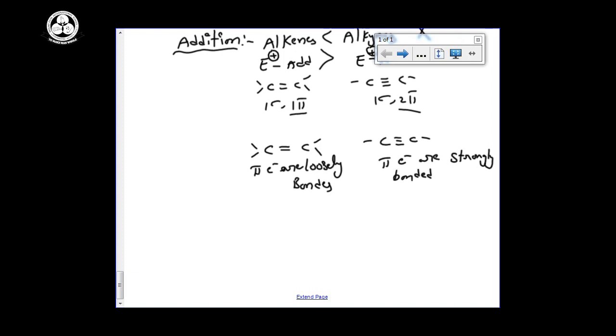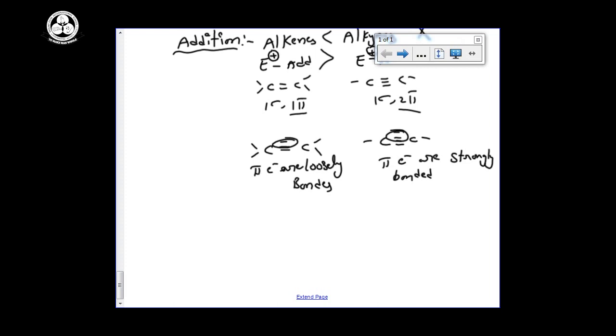Already you know this is sp hybridization, more s character. More s character means the bond length is also very small. Alkynes have a very small bond length when compared with alkenes. Small bond length means the electrons will be tightly packed. So the pi electrons between the two carbon atoms, the 2 pi bonds, are tightly packed between the two carbons when compared with the loosely packed ones here, so it is easier to remove electrons from alkenes when compared with alkynes. That's why alkenes can undergo electrophilic addition reactions very easily when compared with alkynes.